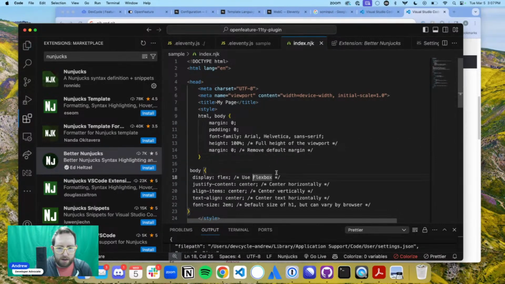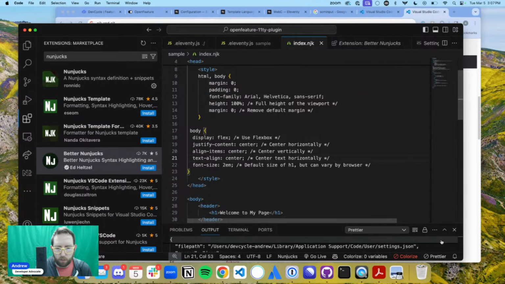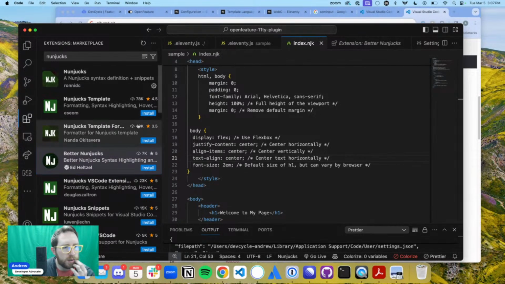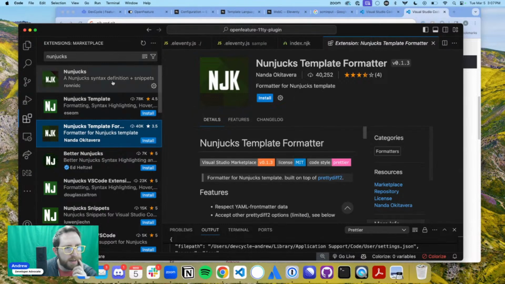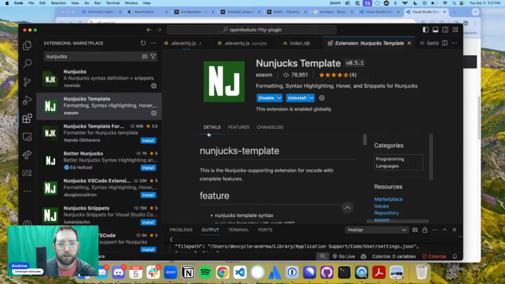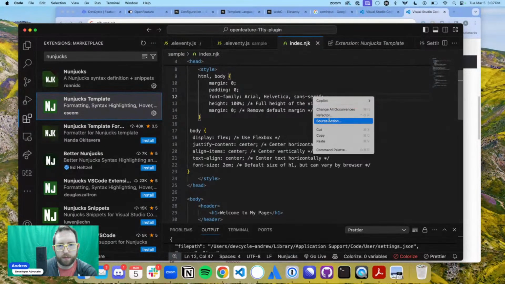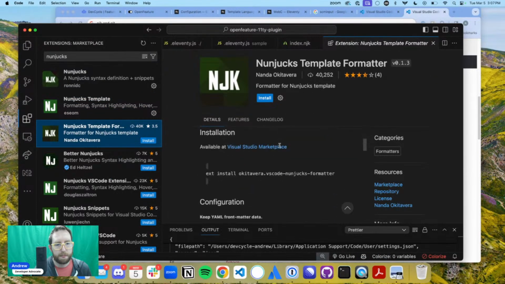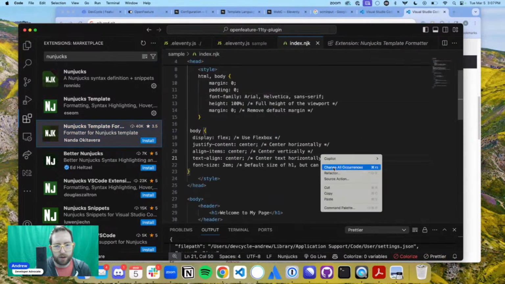Okay, so here we go. We've got this in here. I do want it to update every single time. Why, Prettier? Why are you not working? Can I do Prettier for Nunjucks? Formatter for Nunjucks template? Formatting. This is so weird. You'd think that one would include both. Whatever. This should fix it. Change all occurrences. I don't understand. This should just automatically update.